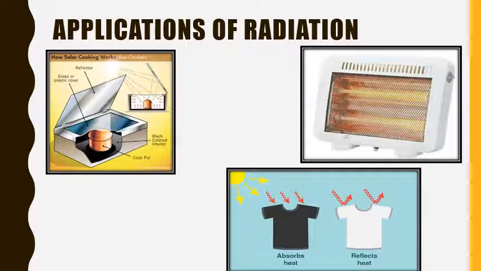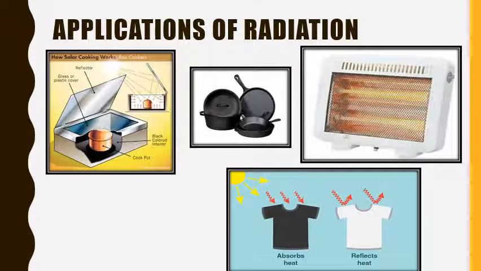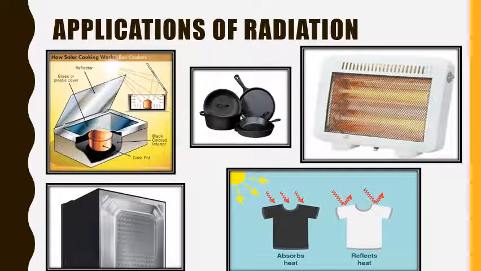Then solar cookers. They have black metal sheets inside and this helps in maximizing the heat absorption from the sun. We prefer cooking utensils which are blackened from outside so that they absorb more heat and cooking can be done in less time. The backs of refrigerators are colored dull black so that they are able to radiate heat in a better manner to the surroundings.